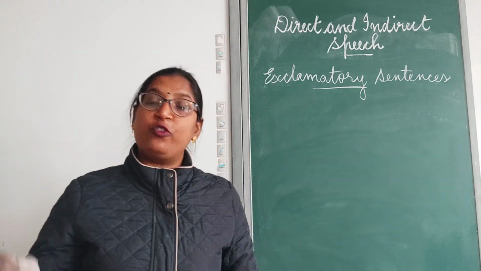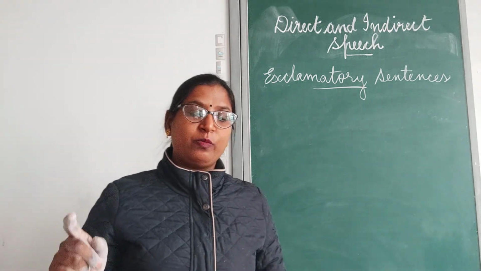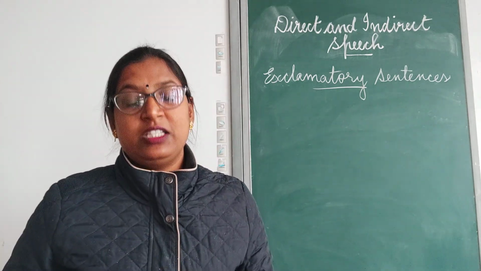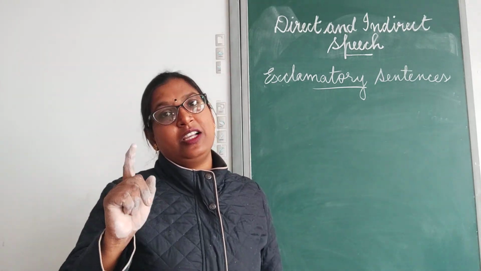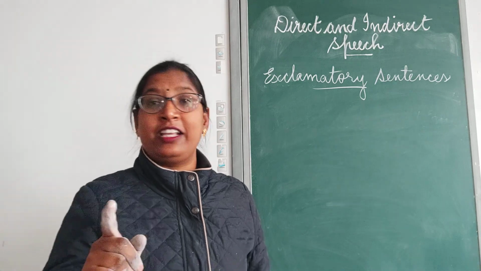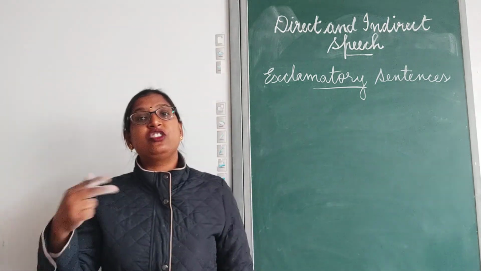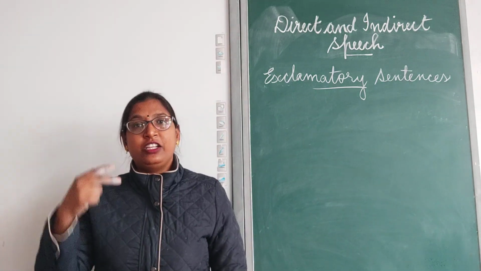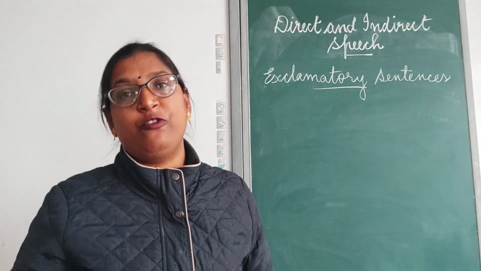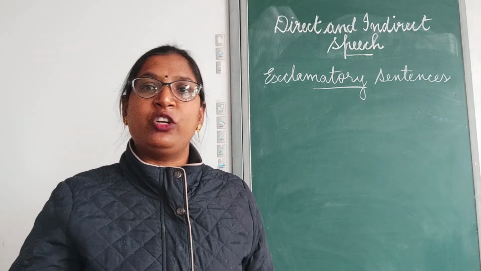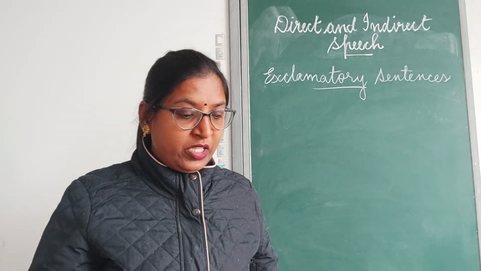The exclamatory form of reported speech is made into the assertive form. Quoted speech is in the exclamatory form. When we change it into indirect, this exclamatory form will be changed to assertive form, or into a statement or a declarative form. Clear?